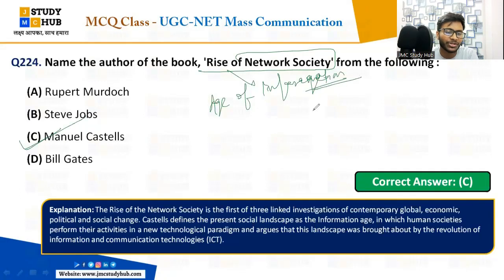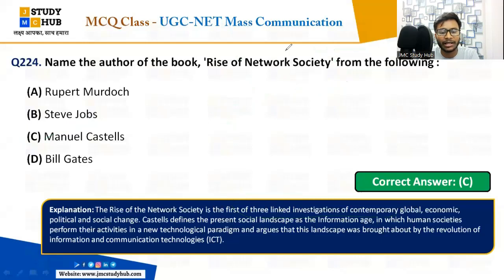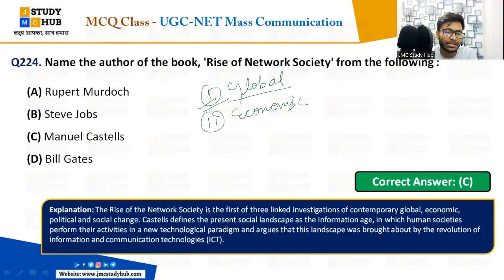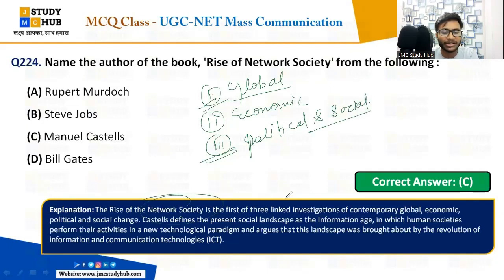So the Rise of the Network Society is the first of three linked investigations of the contemporary global, economic, political and social changes. The three linked investigations are: first, the contemporary global; second, the economic; and third, the political and social.